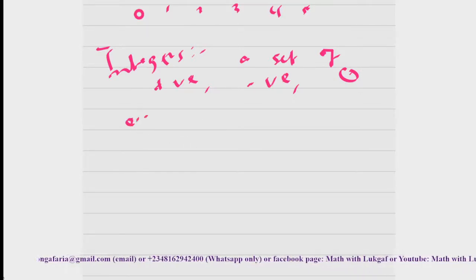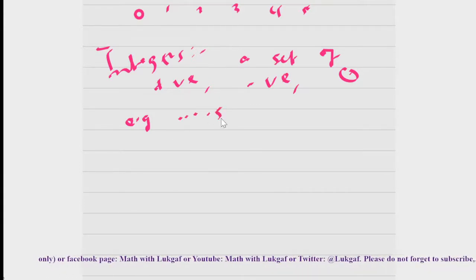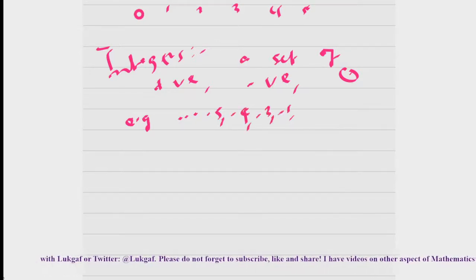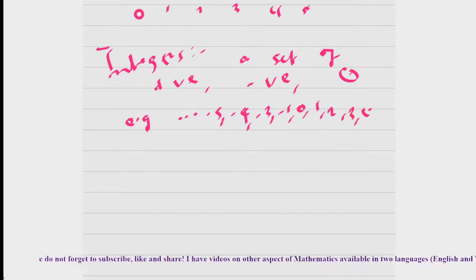For example, from here, minus 5, there are a bunch of numbers before negative 5. Minus 4, minus 3, minus 1, 0, then 1, 2, 3, 4, 5, and there are a bunch of numbers after 5 as well. So these are called integers.